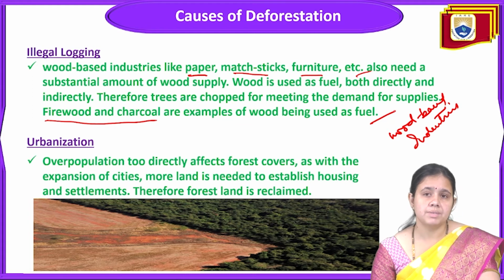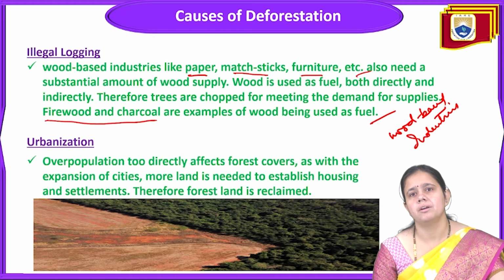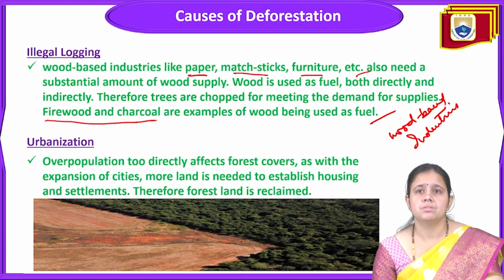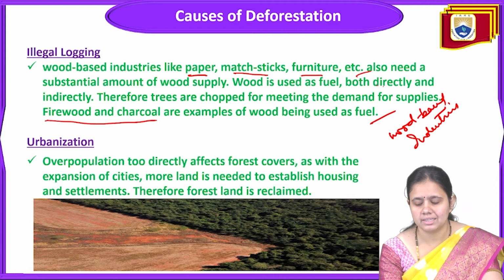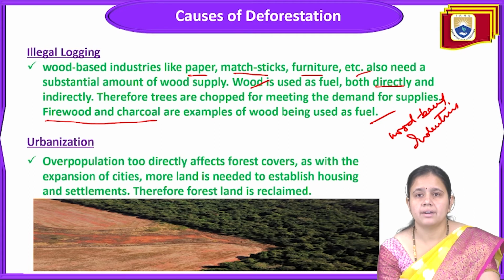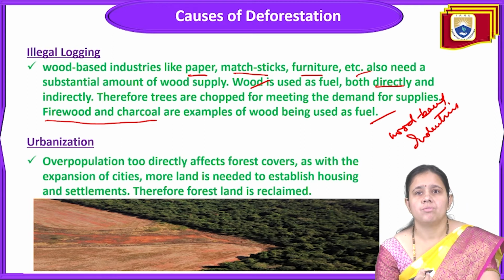Sometimes illegal logging of wood is done because wood industries demand more wood. To fulfill the demand of industries, they make paper, matchsticks and furniture. They need a substantial amount of wood supply, and wood is also used as fuel, both directly and indirectly: directly as fuel, and indirectly to make paper, matchsticks and furniture.